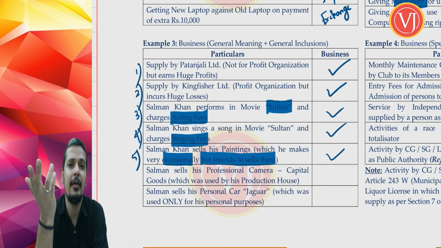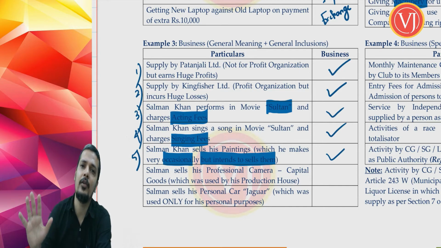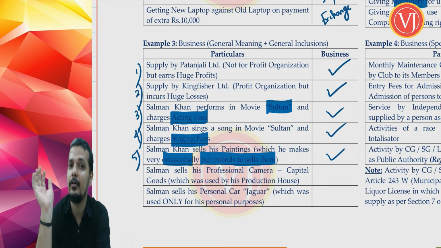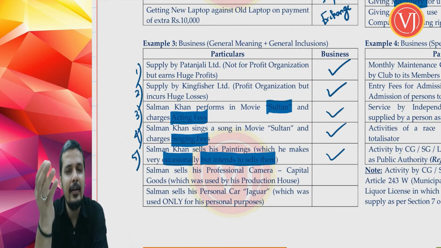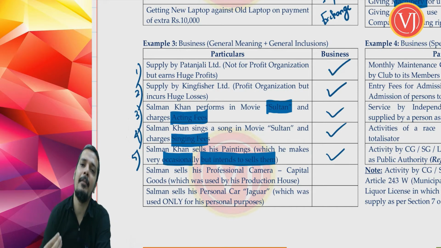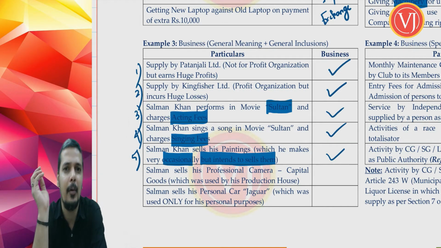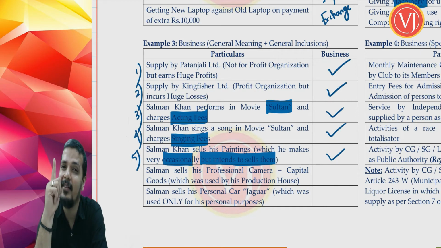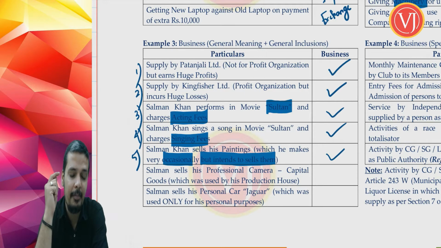Maybe close relatives have come and they tell that we want this painting, it is excellent, and we have a place in our house where we can have this painting. It will perfectly suit that particular place. Now when they are taking that painting, you are not in a position to tell no, and as a matter of being gracious, they are offering you an amount, and though you tell that I don't want anything, they are forcefully giving you the amount. Now is it business? Answer is no. That is not business. That will not be covered here.